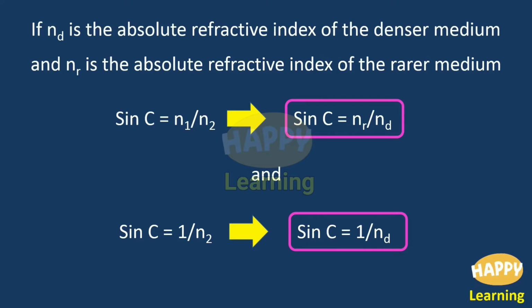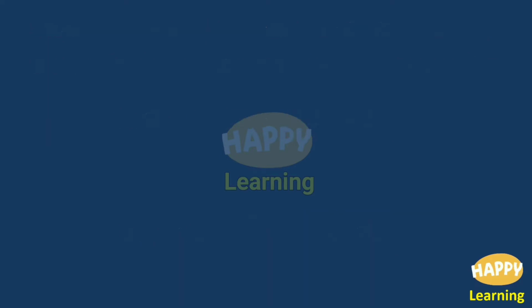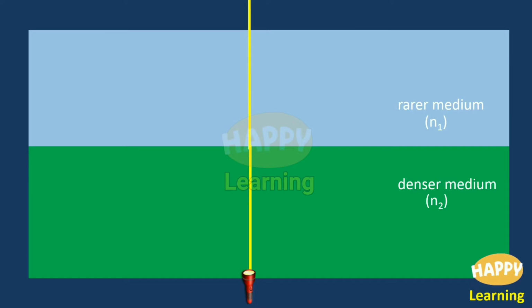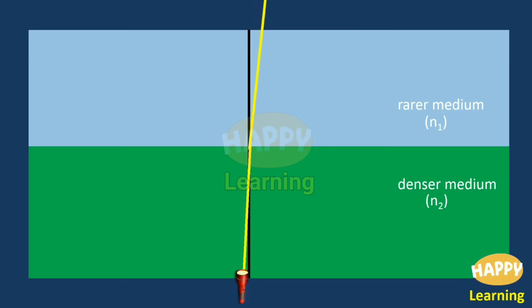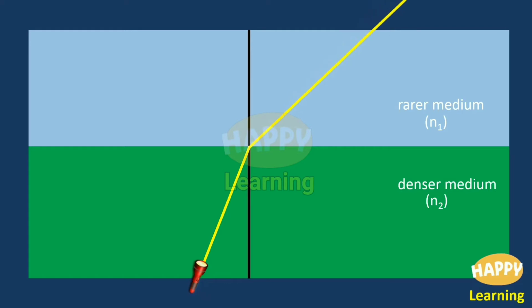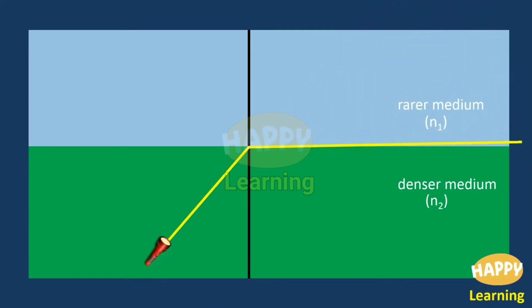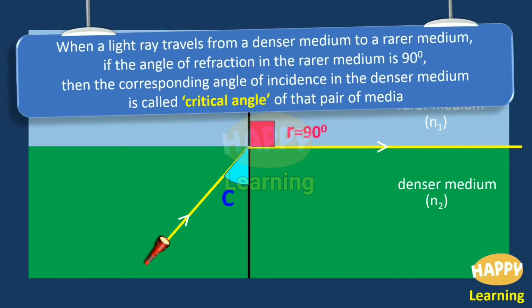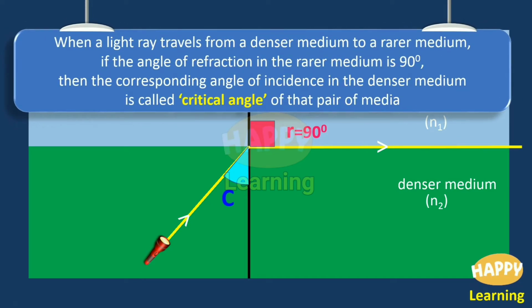Then we have used the symbol C. That C is the critical angle. Let us define the critical angle. Suppose the case of a light ray passing from a denser medium to a rarer medium. If you go on increasing the angle in the denser medium, at some stage you will find that the ray grazes the interface of the media. That means the angle of refraction is 90 degrees. For that angle of refraction equal to 90 degrees, the angle in the denser medium is noted as C, and this is called the critical angle.